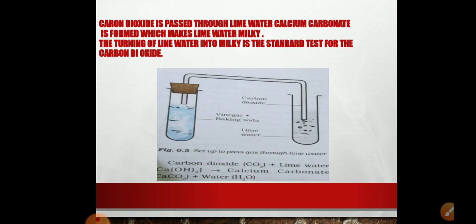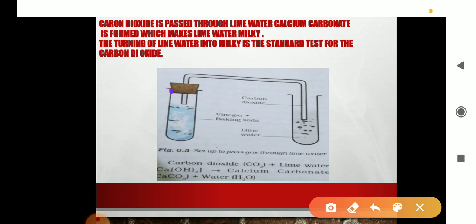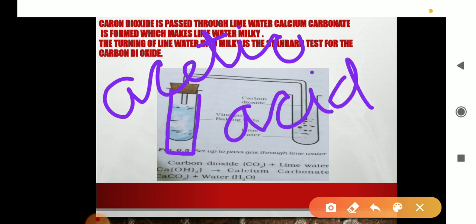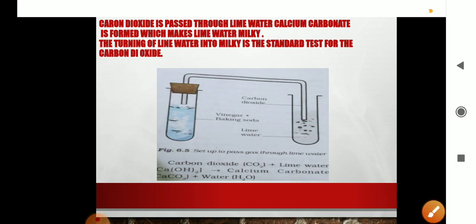अगर वो lime water colorless हो जाता है, now see in this picture also, this is a picture जिसमें कि इन्होंने इस टेस्ट ट्यूब में दो चीजें डाली हैं. क्या? विनेगर. विनेगर इज ऑल्सो कॉल्ड एसिटिक एसिड. Acetic acid, chemically it is called acetic acid. Vinegar is called acetic acid, right? When this acetic acid reacts with the baking soda, right?